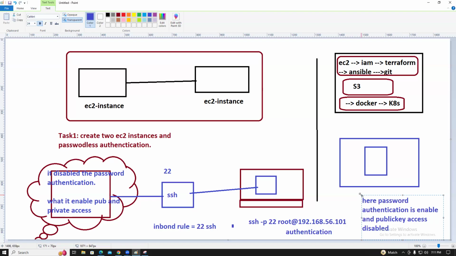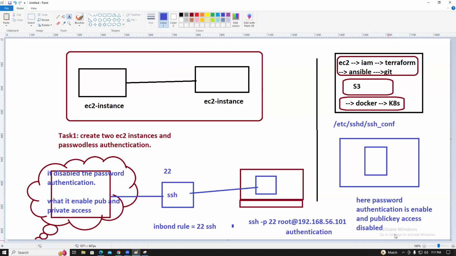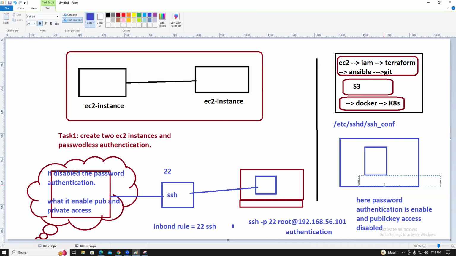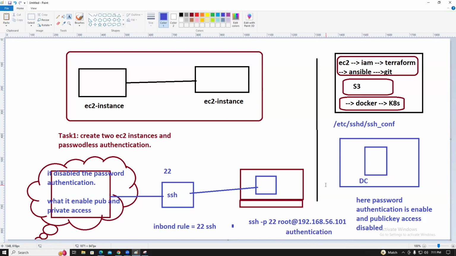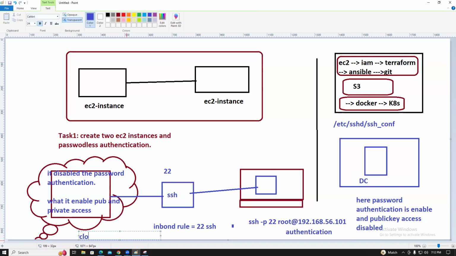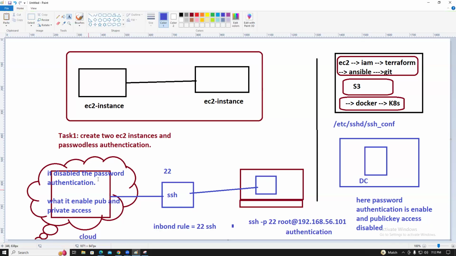Ratna, everyone understood? Yes. Here in the DC, there is a file, /etc/ssh/sshd_config. In this file, password authentication is enabled and public key authentication is disabled in the DC or on-premise environment. But in the cloud environment, it disables password authentication and enables public and private key authentication. So that is the reason.